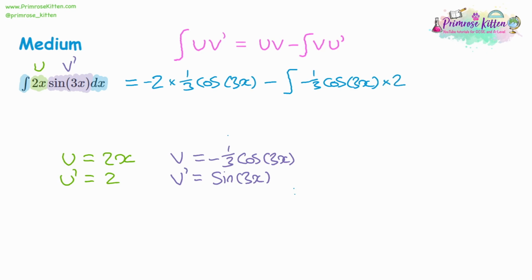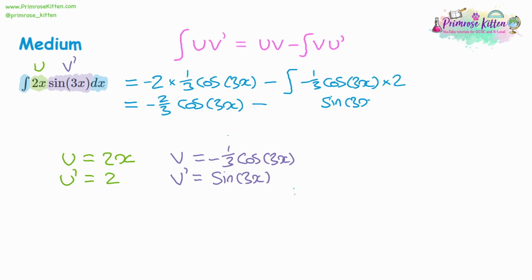So we can work these bits out. Negative 2 times a third is going to give us a negative 2/3 of cos 3x. And then we're going to take away, so we've got negative 1/3 times 2, which will give us a negative 2/3. We've got the cos.